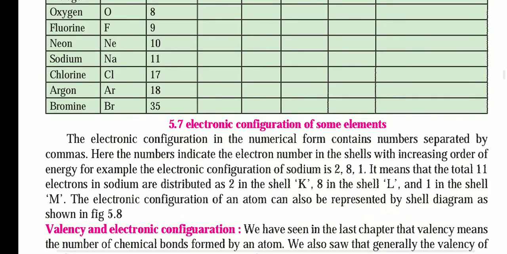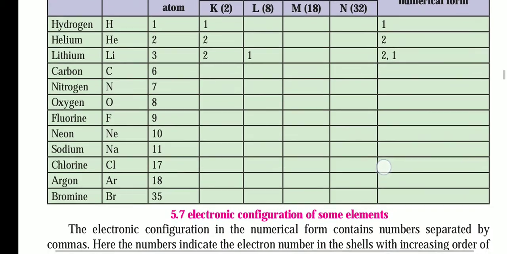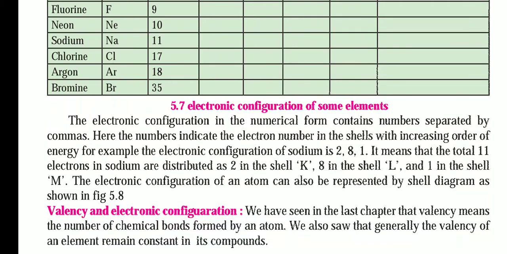Now, what is given here is the electronic configuration of some elements. The electronic configuration in numerical form contains numbers separated by commas, like 2 comma 1, 2 comma 3, 2 comma 4. The numbers indicate the number of electrons in the shells, in increasing order of energy. For example, the electronic configuration of sodium is 2 comma 8 comma 1, meaning a total of 11 electrons: 2 in the K shell, 8 in the L shell, and the remaining 1 in the M shell.